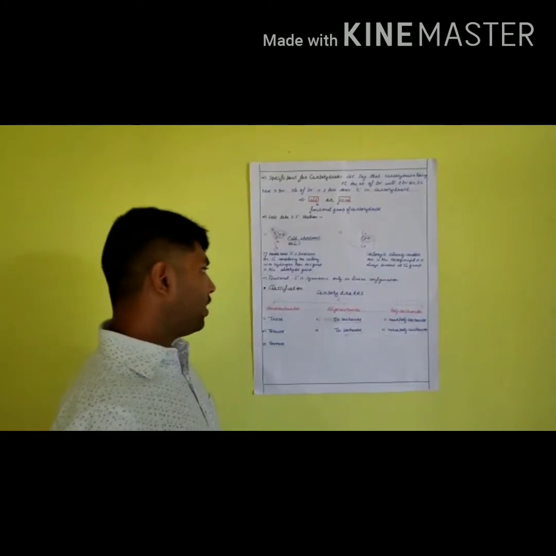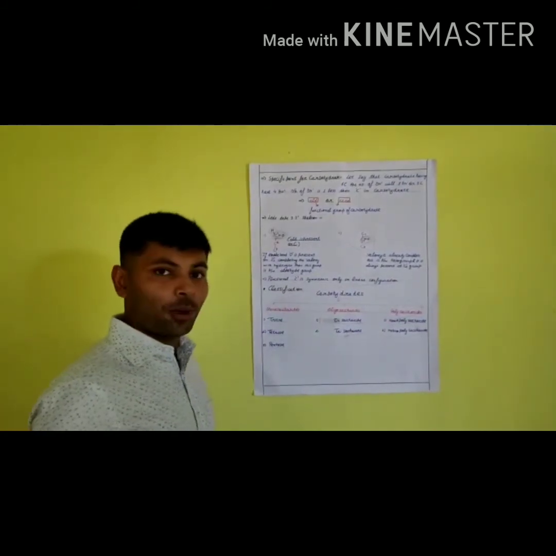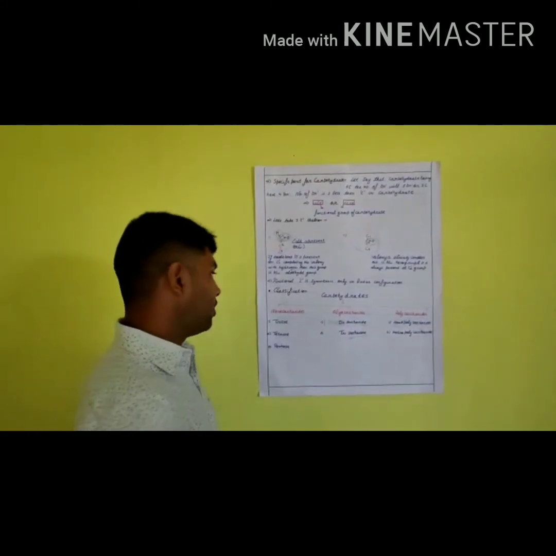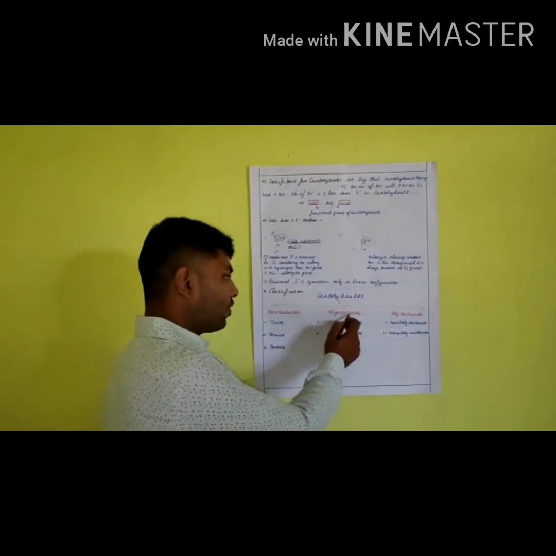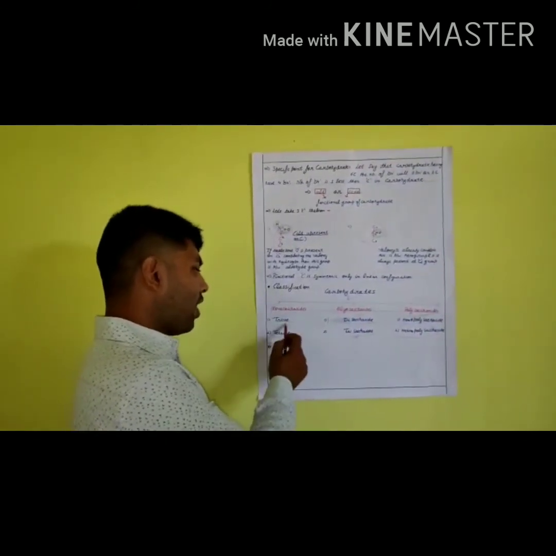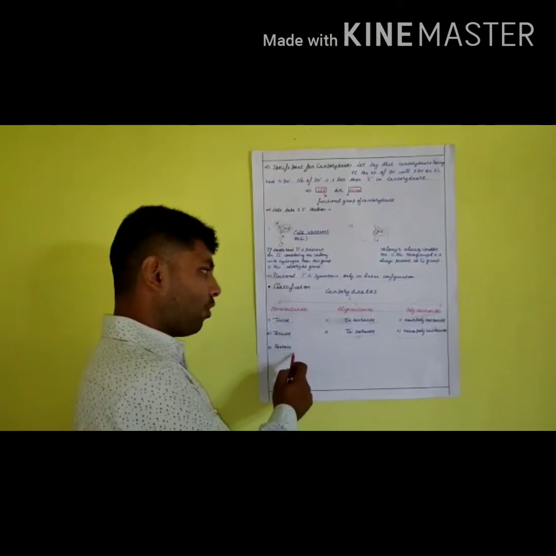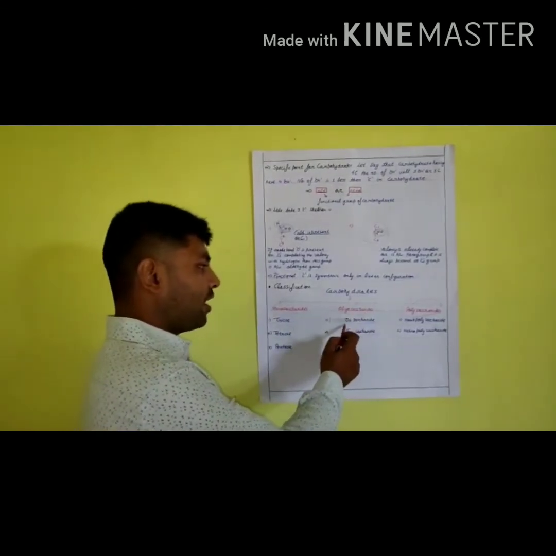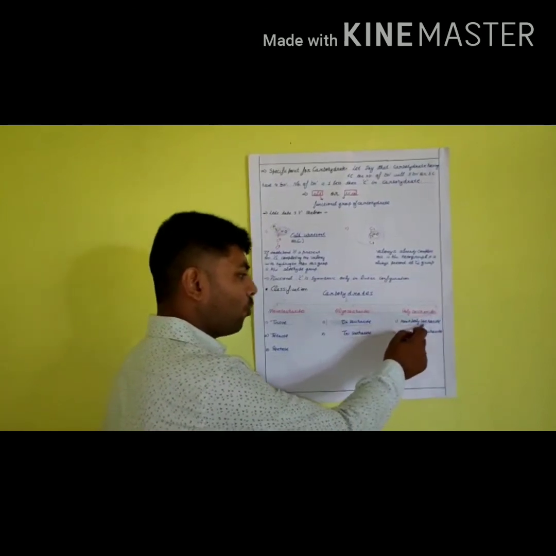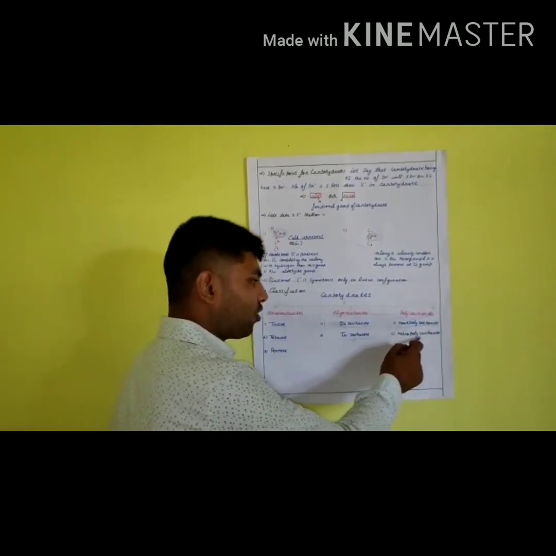It is clear. Now see the classification of carbohydrate. There are basically 3 types of classification: monosaccharide, oligosaccharide, polysaccharide. In monosaccharides, there are triose, tetrose, pentose. In oligosaccharide, there are disaccharide, trisaccharide. In polysaccharide, there are homopolysaccharide and heteropolysaccharide.